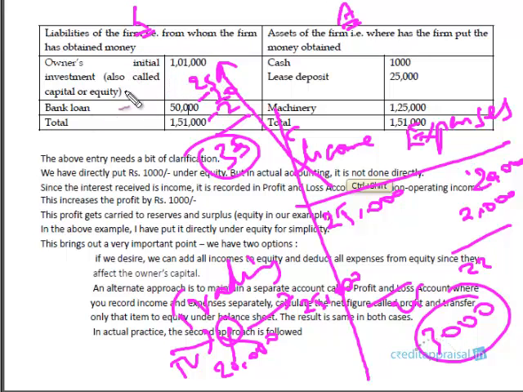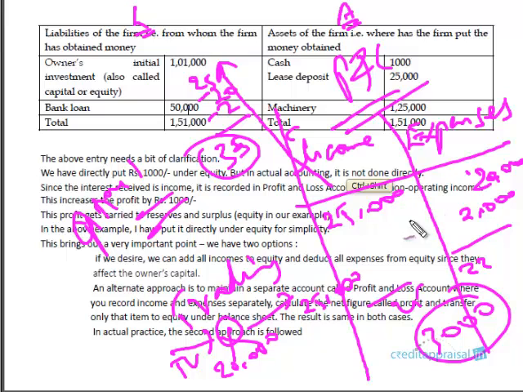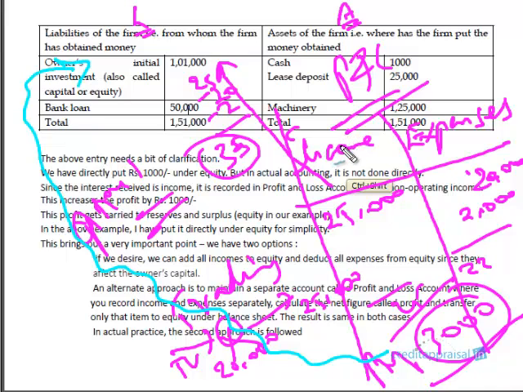That is one option. Option 1 is where you enter each and every income and expense item into the capital account. The other is to maintain a separate account called P&L account. This is what you do in actual practice, right? Maintain a separate account where you put all income and expenses into this head. Don't touch the capital account, right? Keep on entering all income and expenses in this P&L account, and finally, what is the net figure? Whatever is this profit, transfer this profit into the owner's capital.